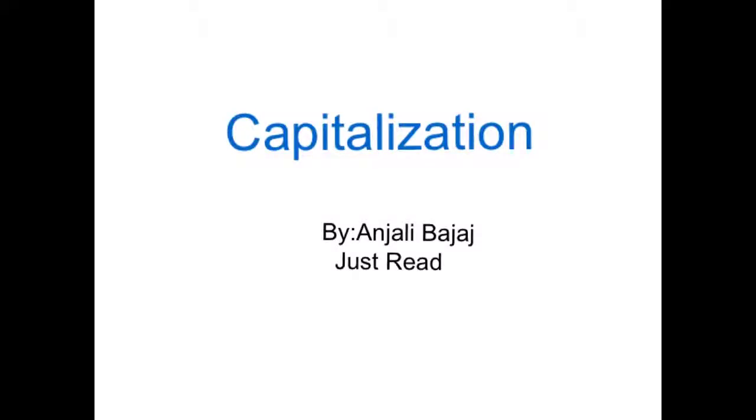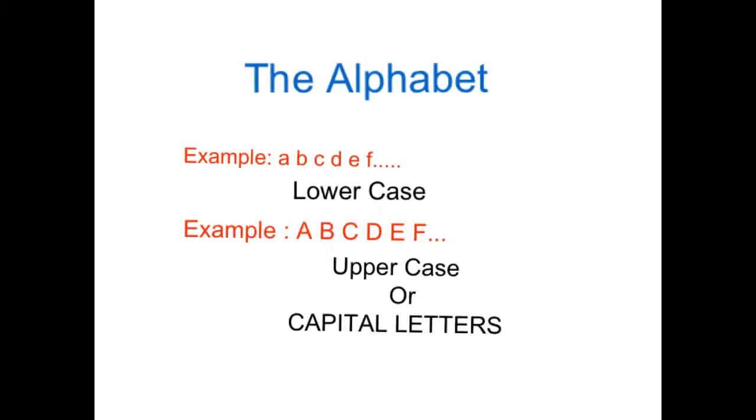Capitalization. This slide shows how the alphabet is written. It is written like this: a, b, c, d, e, f, and so on. This is called lowercase. You may also have seen it written like this: A, B, C, D, E, F, and so on. This is called uppercase or capital letters. These are capital letters.